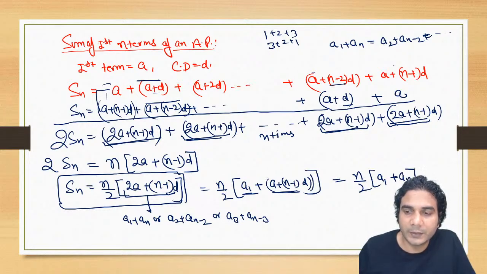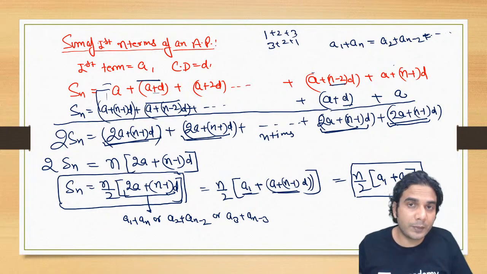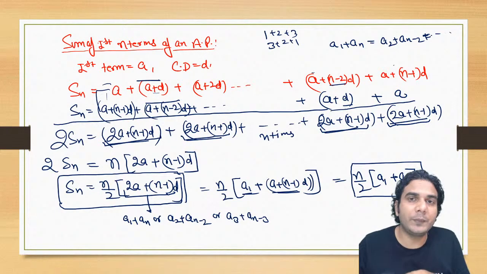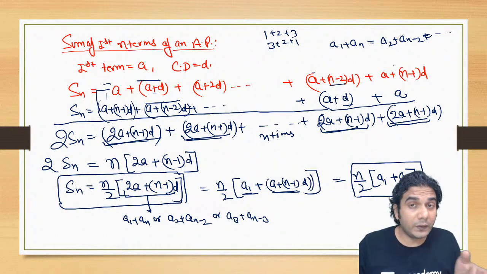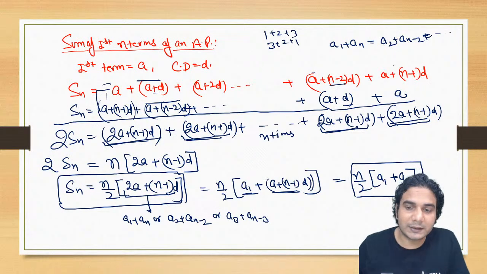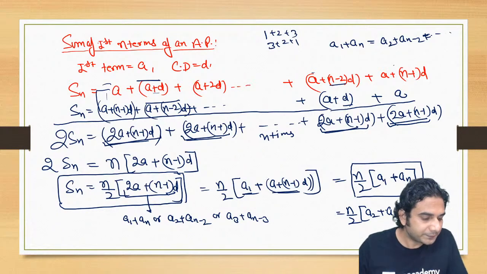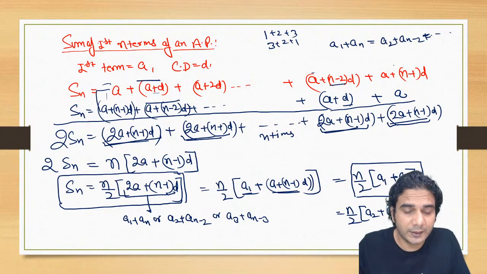All right, so sometimes we apply it in this form also: n by 2, where n is the number of terms. If you know the number of terms, first term and last term, then you can apply this formula: number of terms divided by 2 into first term plus last term. Even if you know the second term and second last, you can use second plus second last. That means you can read this formula as n by 2 into second term plus second last. Second last will be the (n minus 1)th term. So you can use this formula as well, right?